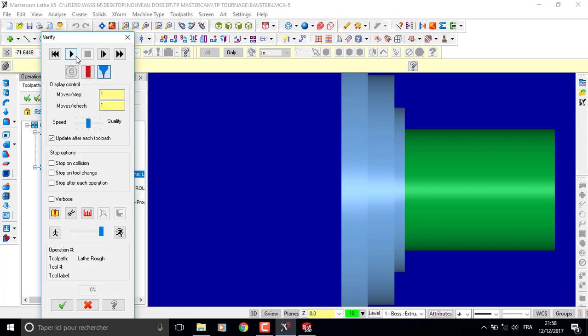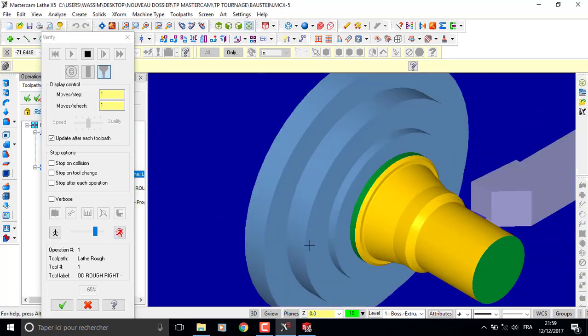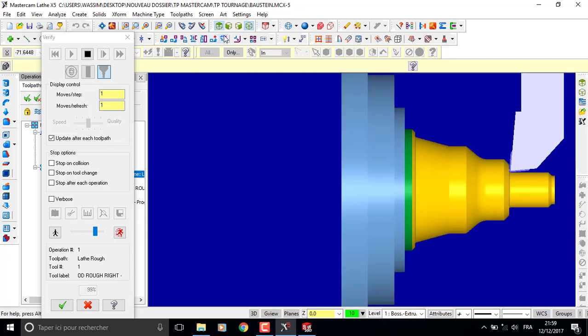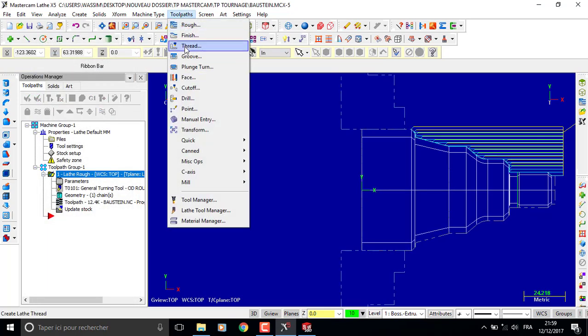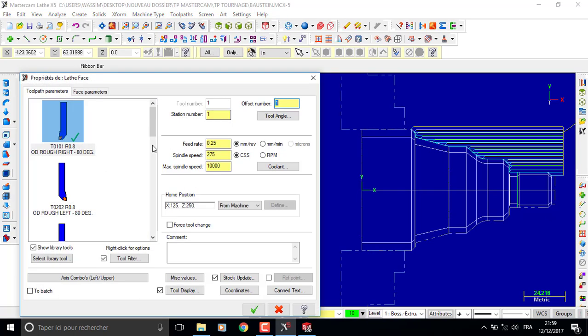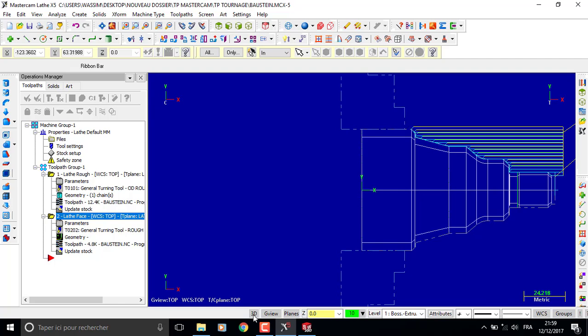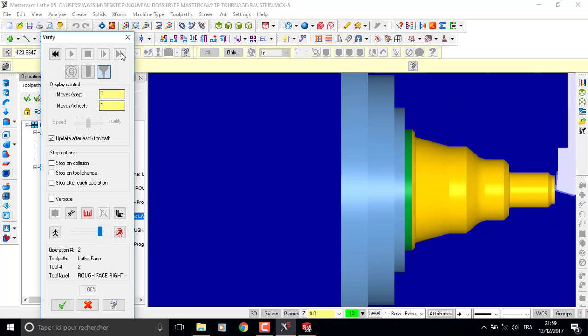Now we're going to see the simulation. At first we decrease the speed, then we see here. So now we're going to use toolpaths, facing. Select the tools. Search here, rough face right. Okay. Parameters. Okay. The simulation. Very good.